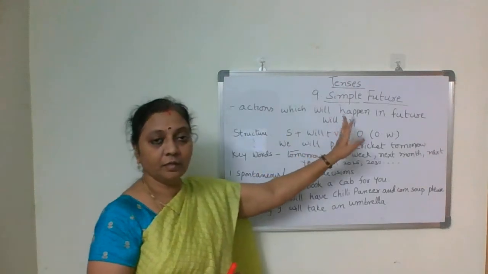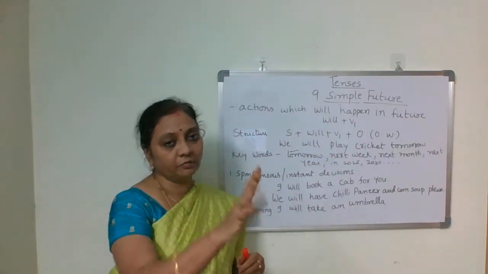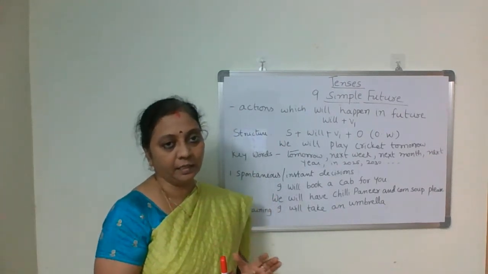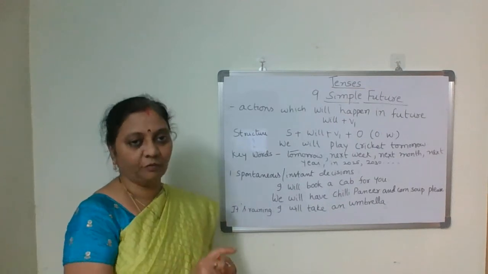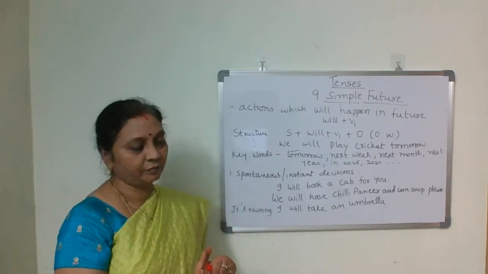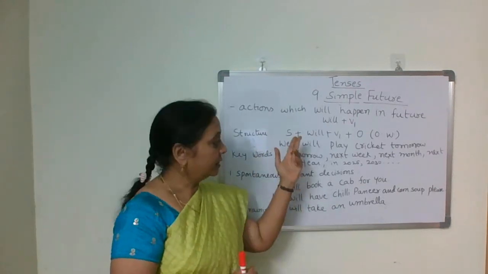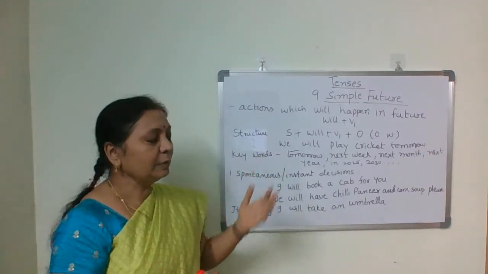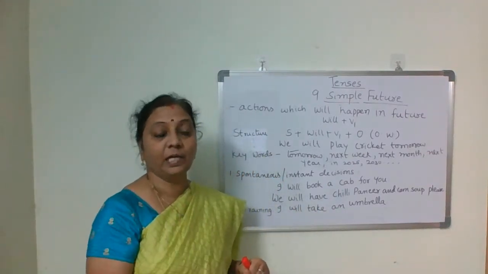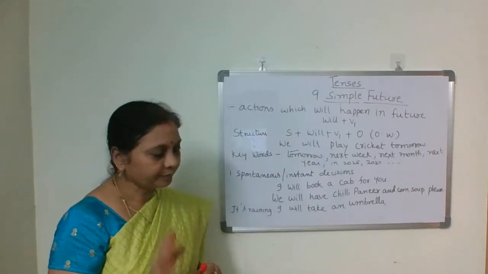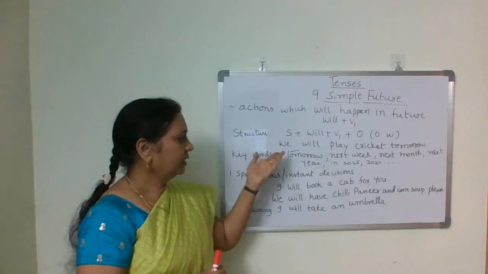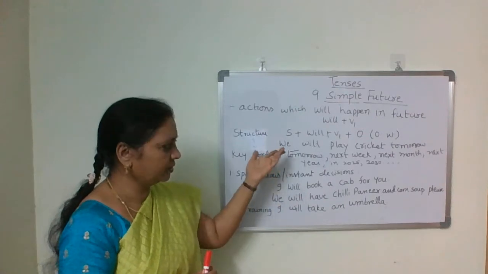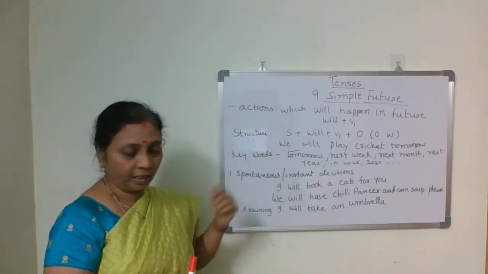After will, you have to write V1 only, not V2 or V3. Will go, will come, will play, will eat, will drink. After that, the first form only, the base verb or root verb, you have to take. Then what is the structure? Subject plus will plus V1 plus object or any other words. We will play cricket tomorrow. Like that, you or I or he, she, it, and they also. You can take up any subject, any names, nouns or pronouns.